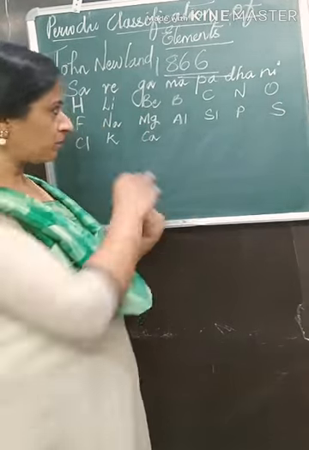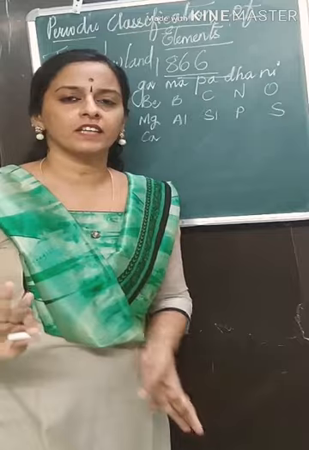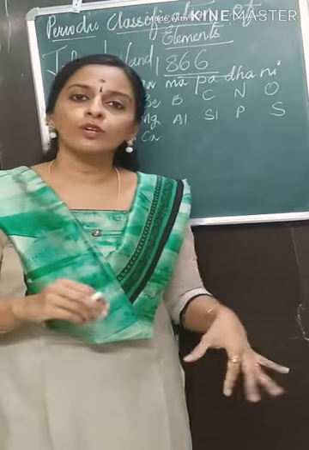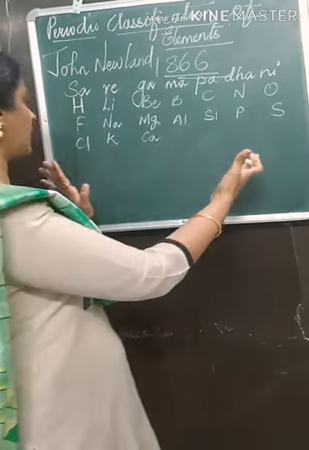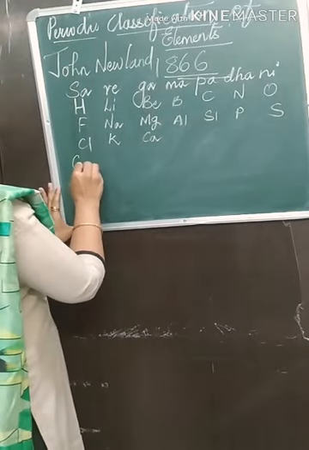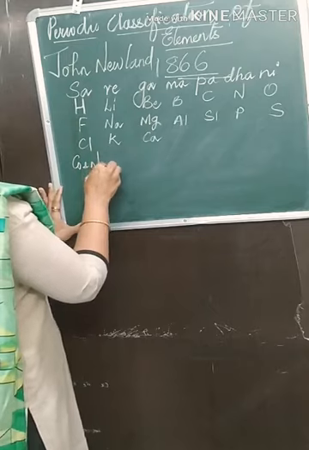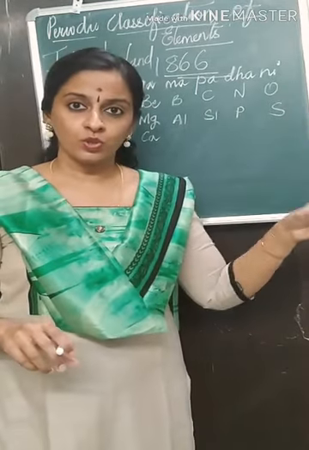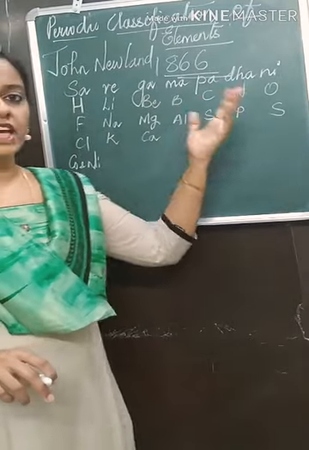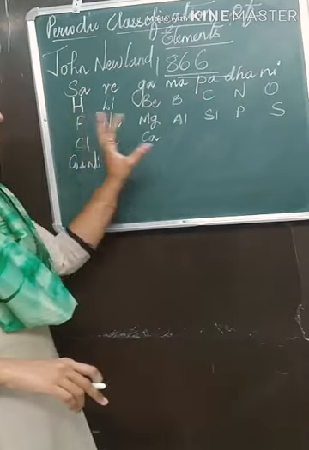You need not memorize this table. You just understand what Newlands' way of classification was. He gave this table like this, and then he kept cobalt and nickel also here. Like we have the notes or the octaves of music, he compared it with the properties of elements.